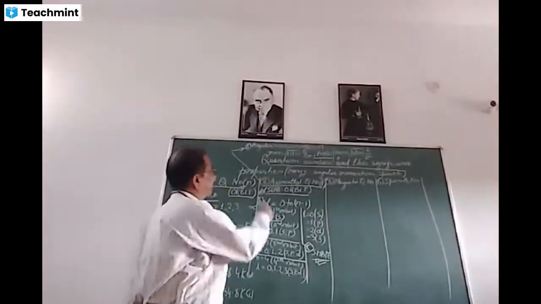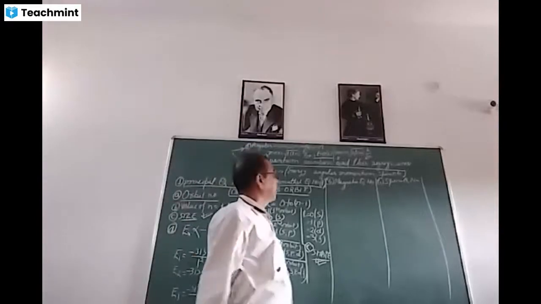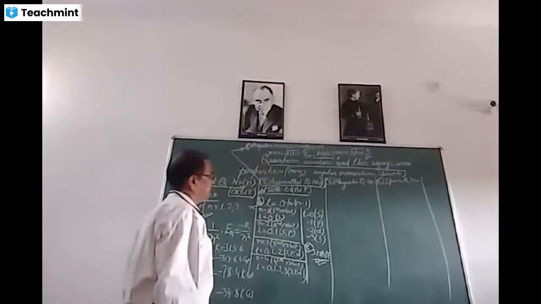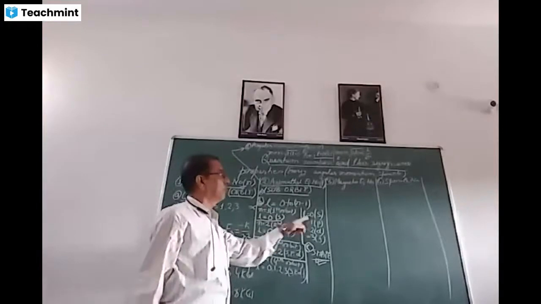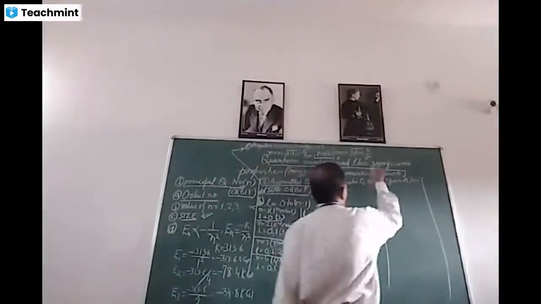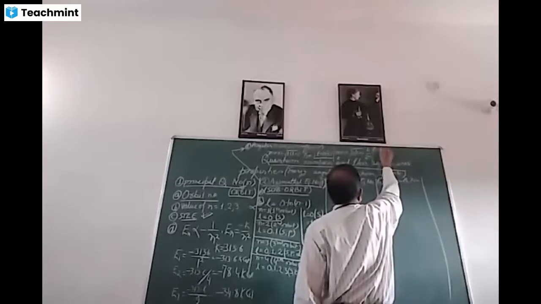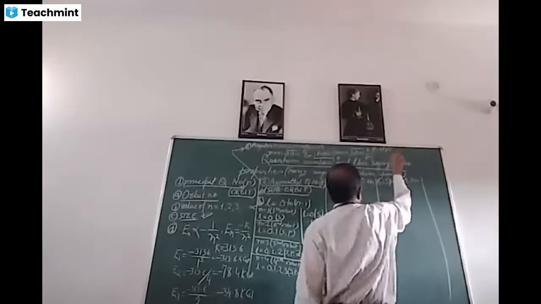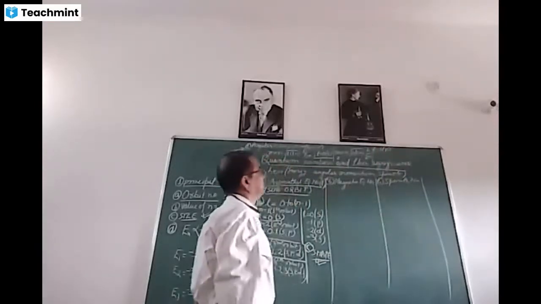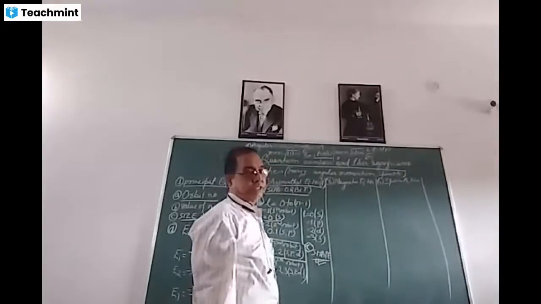Similarly, for another value of L, that is for P suborbit, L is equal to 1, the value of mvr will be how much?